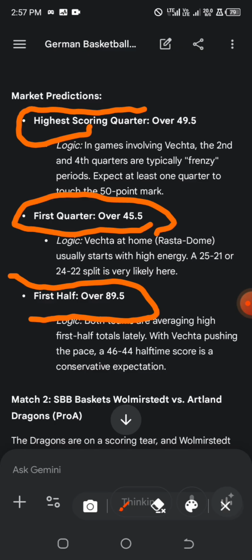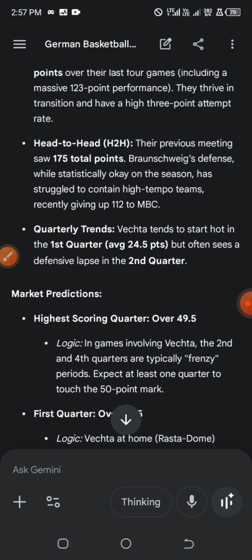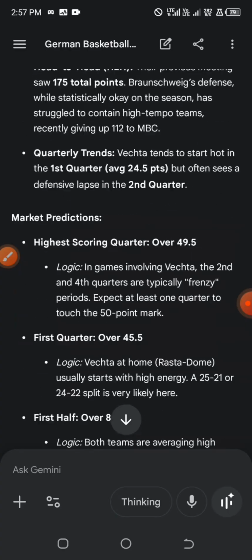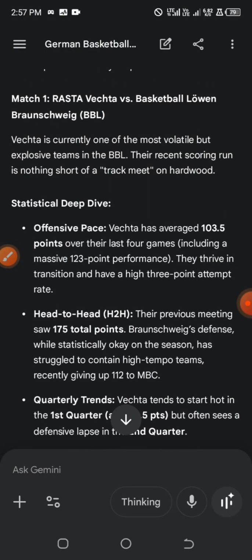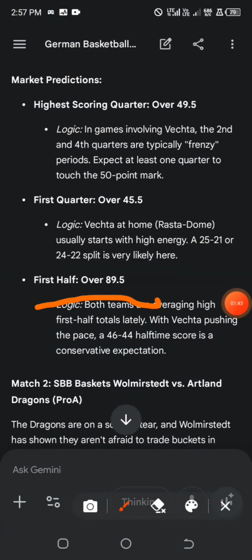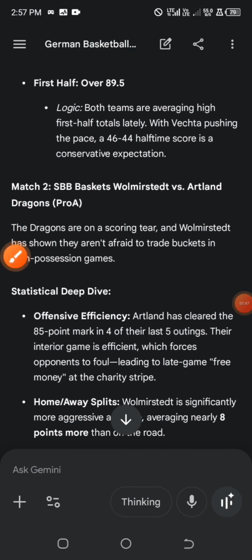89.5, and for the high scoring quarter, it happens to be another safe option in basketball games. The high scoring quarter is very safe because you have 4 quarters in basketball. The first quarter, the second quarter, third quarter, and fourth quarter. All right, so for this game we are going for the first half over 89.5, and for the second game